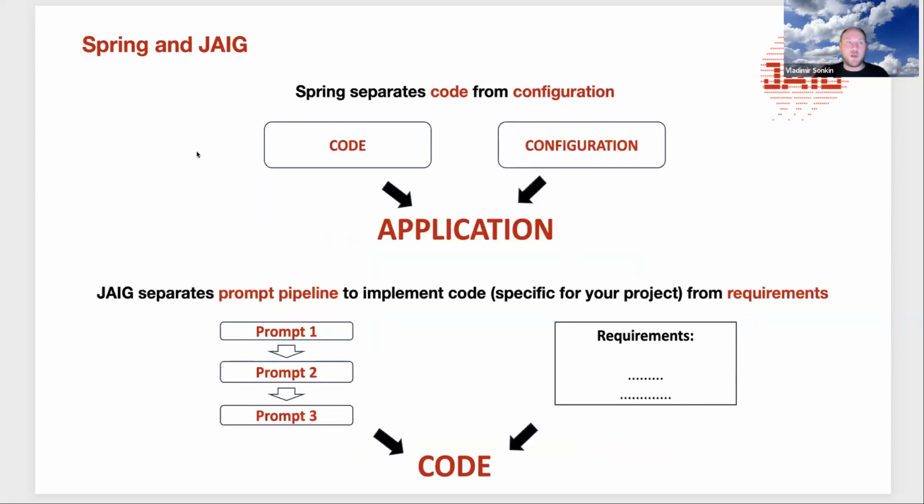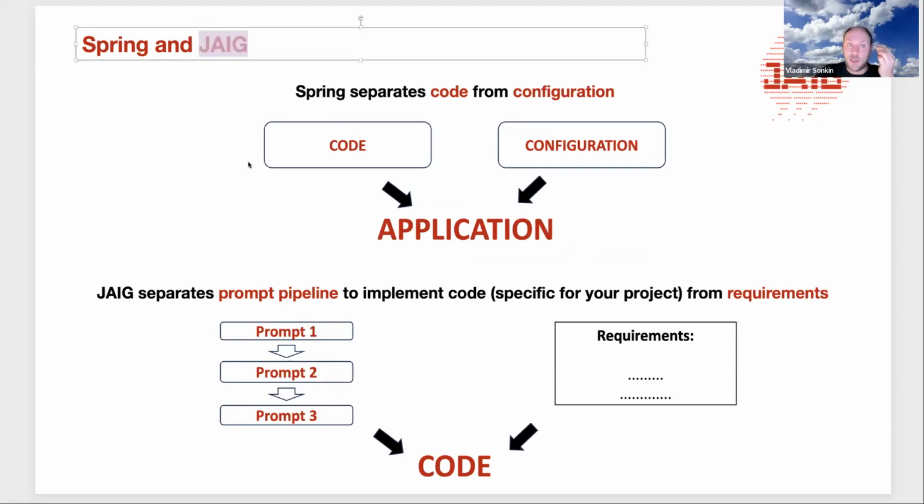And if we compare Spring with JAIG, for example code and configuration, here we are comparing what Spring is doing. It separates code and configuration. So this is the main idea. It builds an application from two parts, code and configuration.